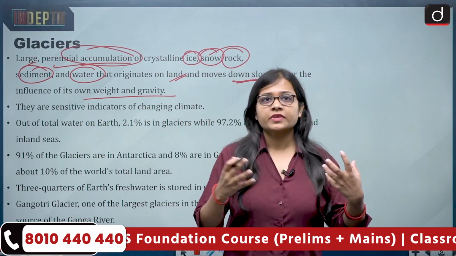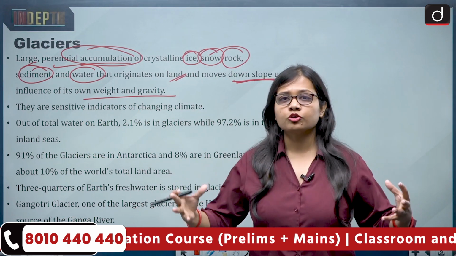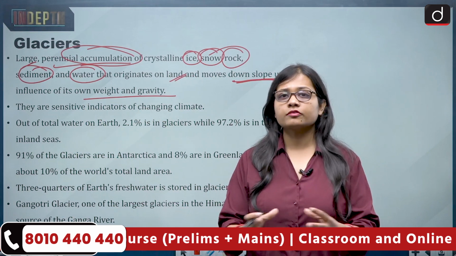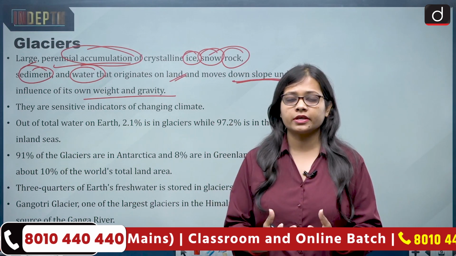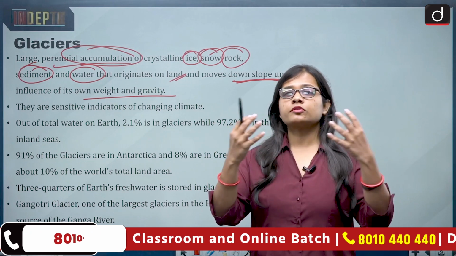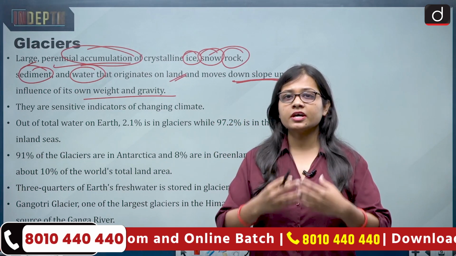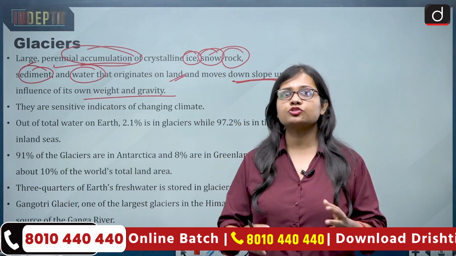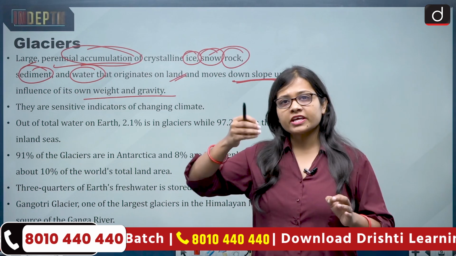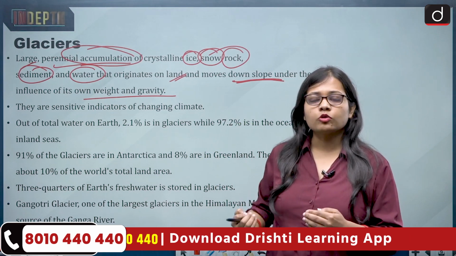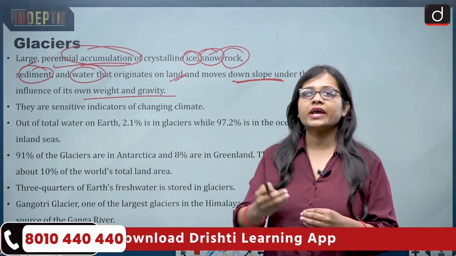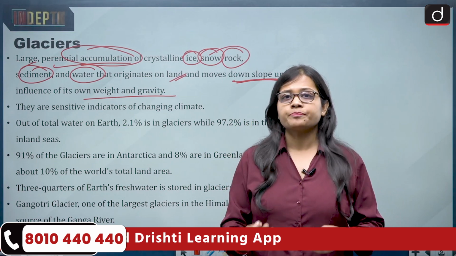So basically a glacier is when an accumulation of ice, snow or water takes place in a very huge quantity, and this quantity becomes so huge that it takes years and years for the glacier to melt down. And when glaciers start to melt down, one of the reasons for their moving down the slope is their own weight and gravity.